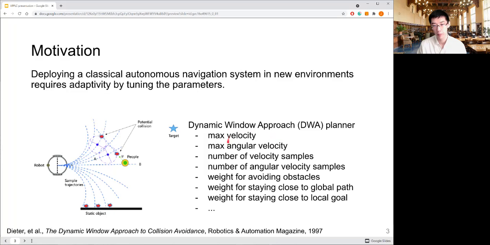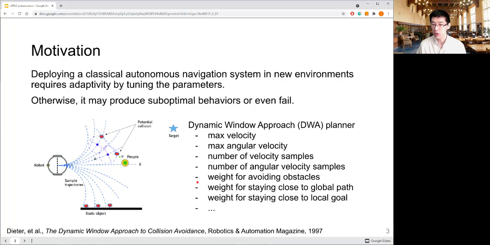For example, maximum velocity and angular velocity, the number of samples, and also how to score each sample. So if we keep using the same parameters, for example, a very large velocity and just a few samples, and we put it into a highly cluttered environment, it of course will produce some suboptimal behavior or even cannot find a feasible solution.